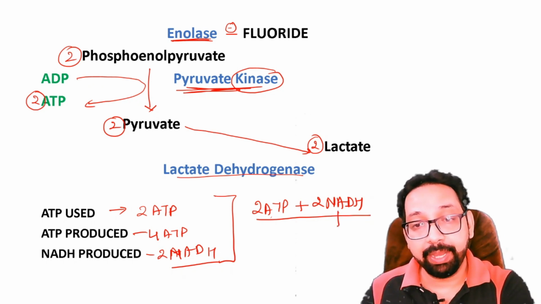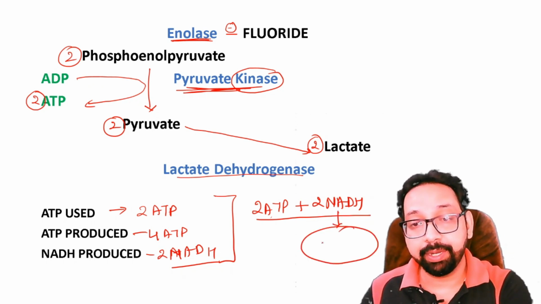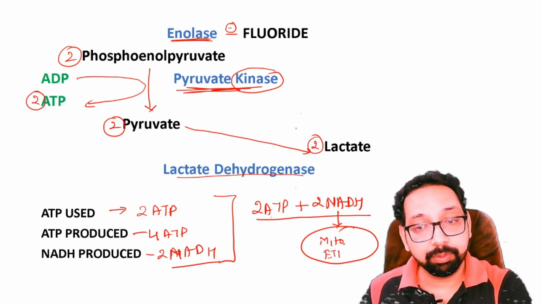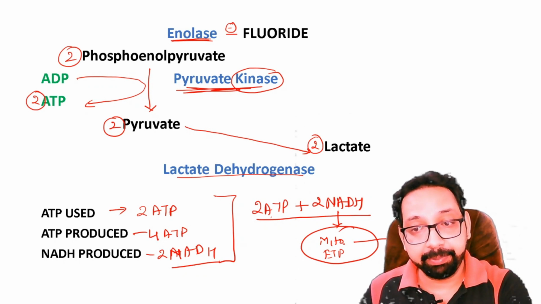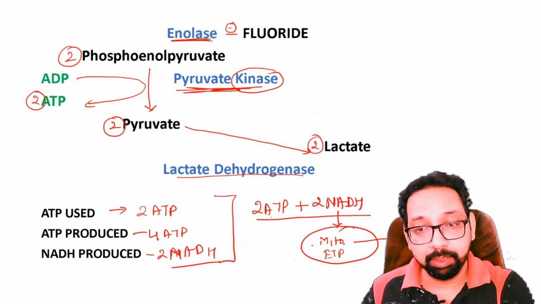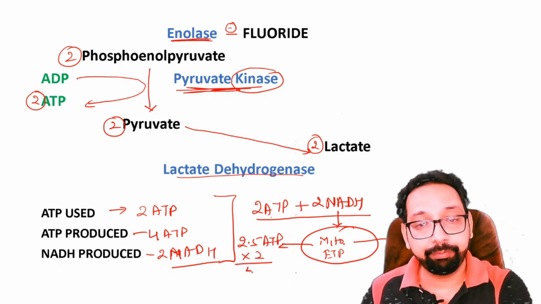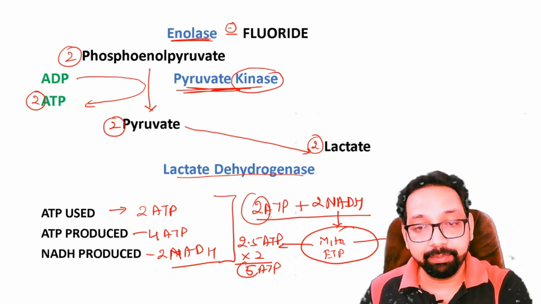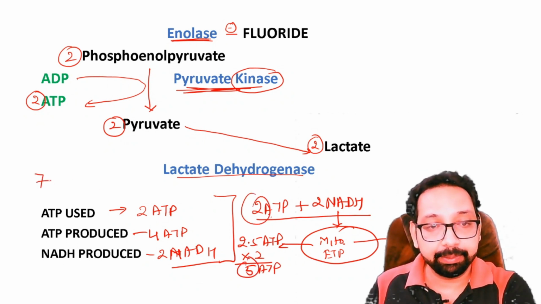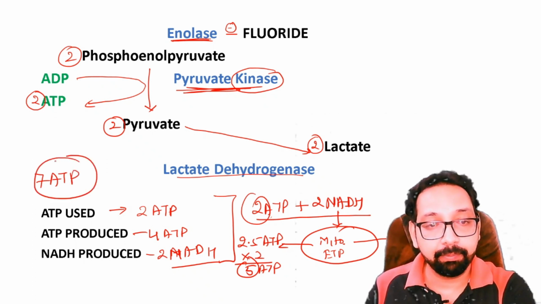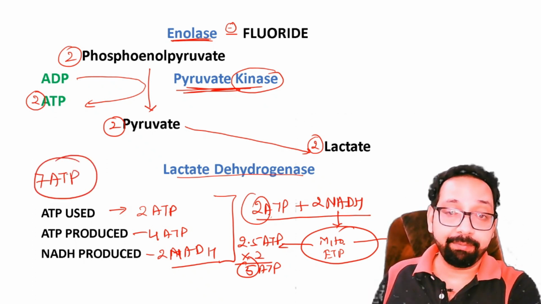And these two NADH will enter mitochondria in the electron transport chain to form 2.5 ATP each. So 2 into 2.5, 5 ATP. So net gain would be 2 plus 5, 7 ATP. Net gain by aerobic glycolysis, 7 ATP.